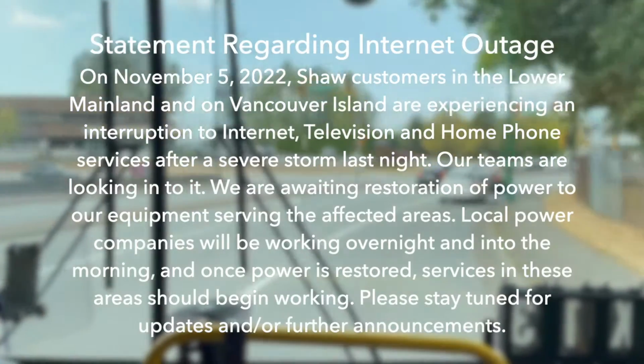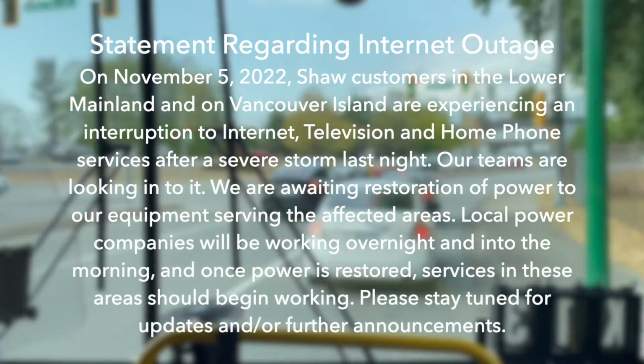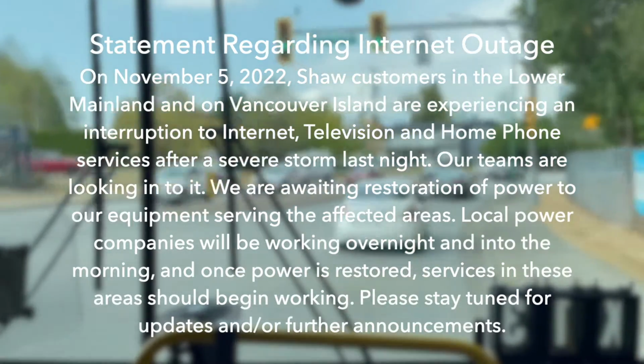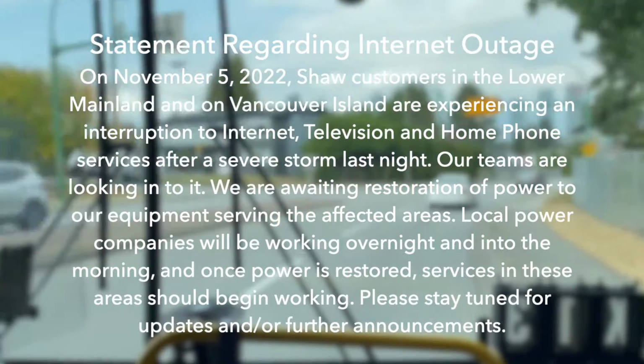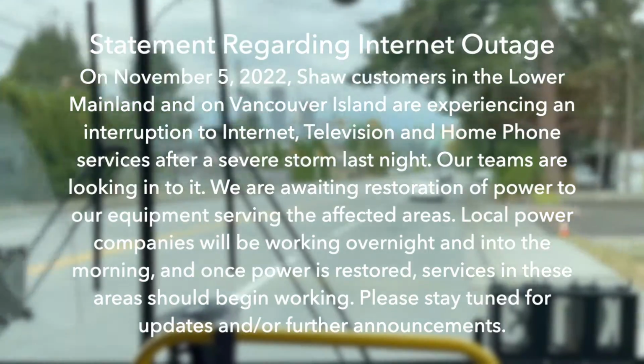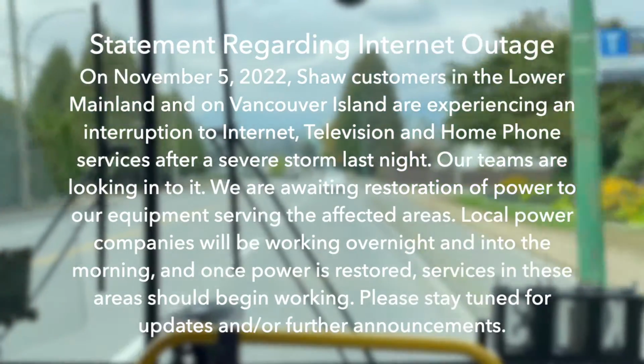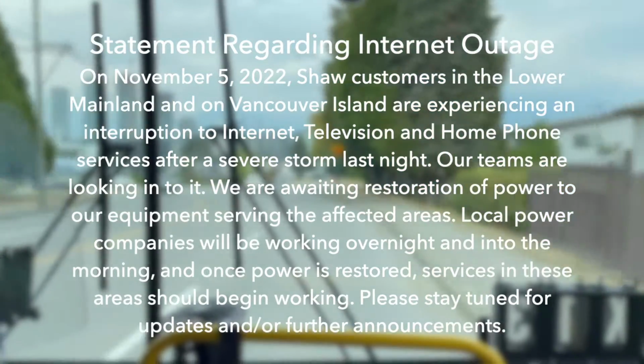For technical support, press 1. If you are not currently a Shaw customer and would like to order new services, press 2. For help activating your new Shaw equipment, press 3. For help moving your services, press 4. For customer service, press 5. To repeat this menu, press 9.